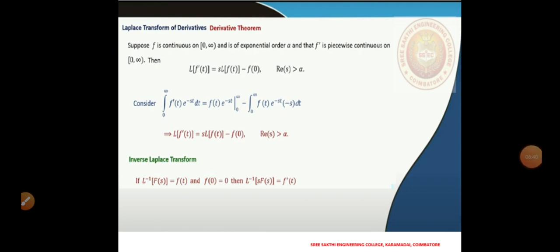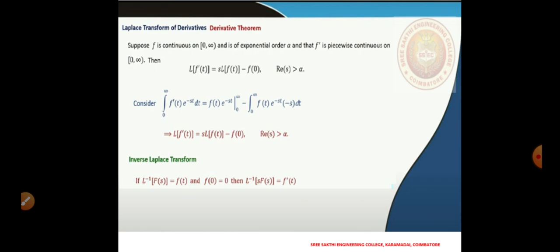Coming to the Laplace transform of derivatives, we have the so-called derivative theorem. This is one of the important results in transform calculus because it has several applications for solving integral equations and differential equations, including ordinary and partial differential equations.